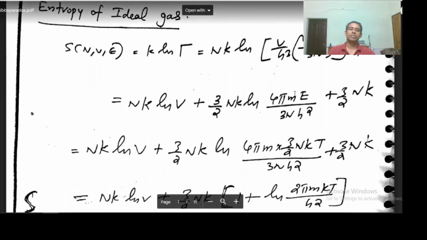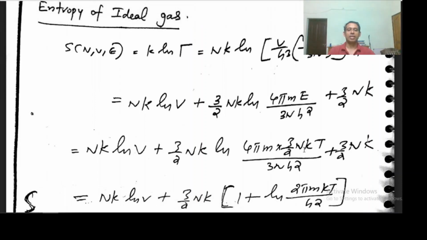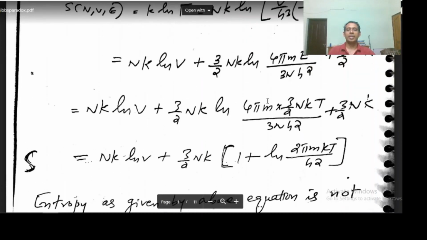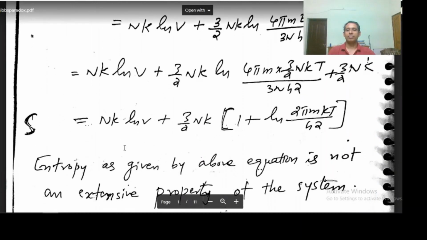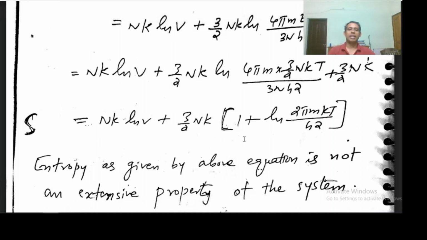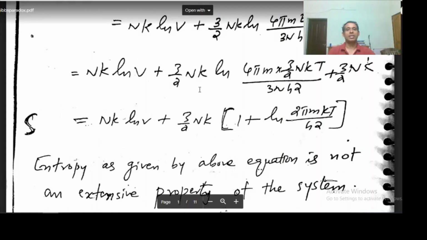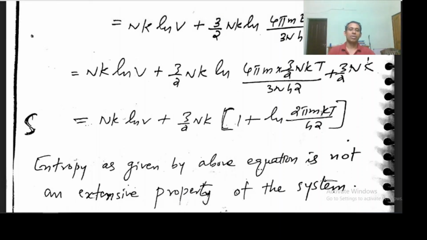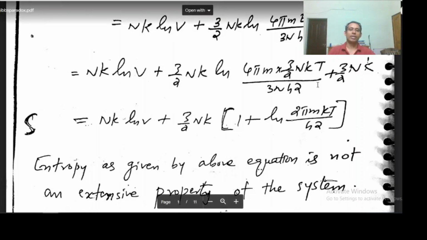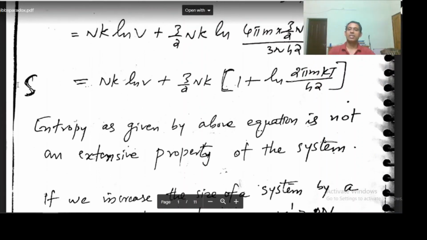And then for the energy E of the system, I am giving the classical value that we got, E equal to 3/2 NkT. By making some rearrangements here we arrive at the relation S equal to Nk log V plus 3/2 Nk, taking 3/2 Nk as a common factor, [1 + log(2π m kT/h square)]. So this is the expression for entropy.